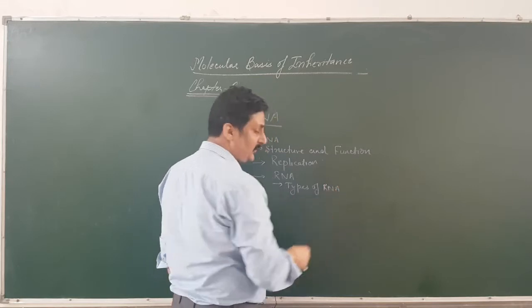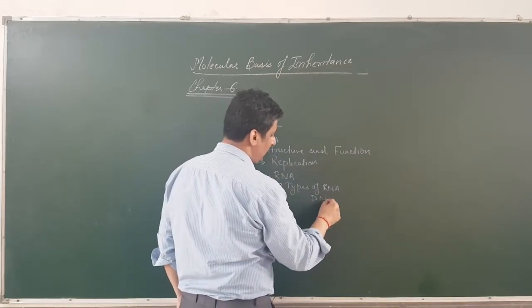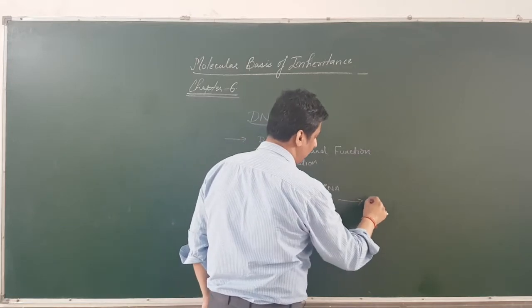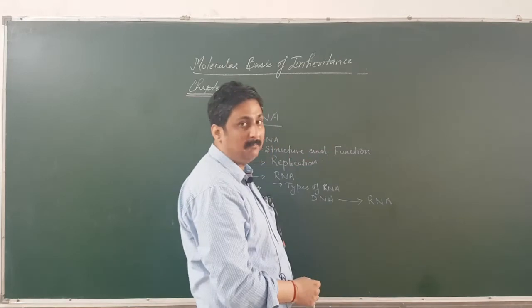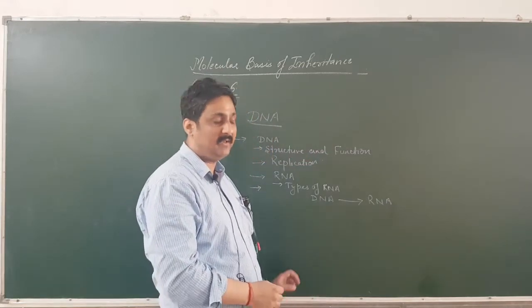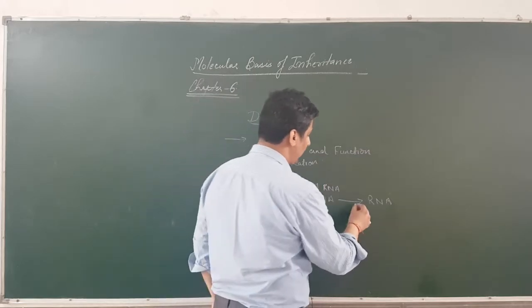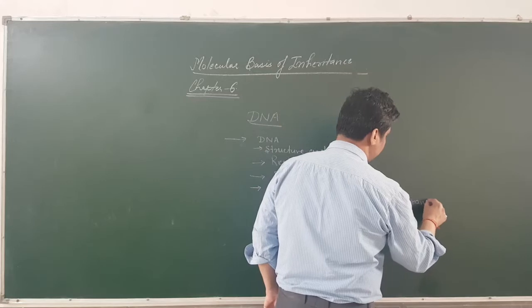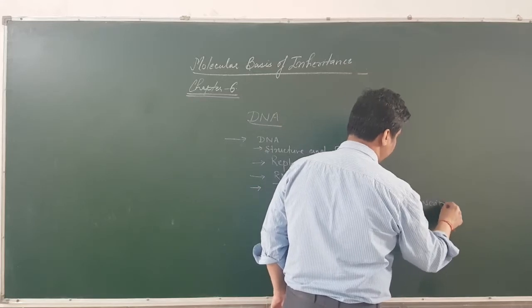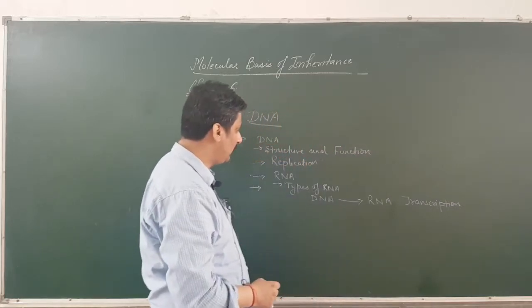We will also study how the DNA gets converted into RNA. The process in which the DNA gets converted into RNA is called transcription. So, we will be studying about this process also.